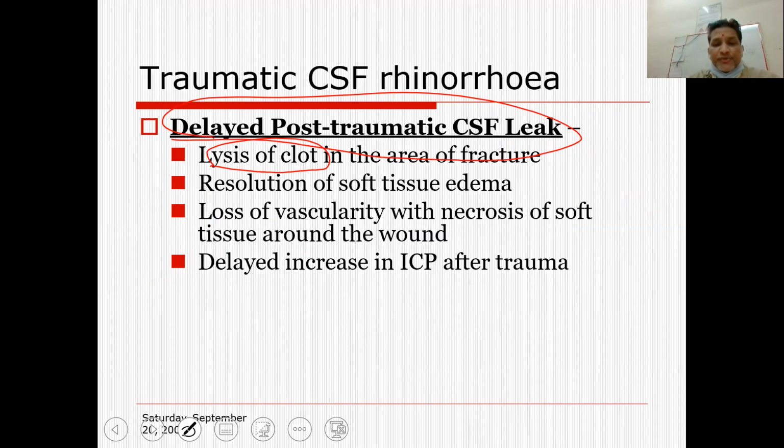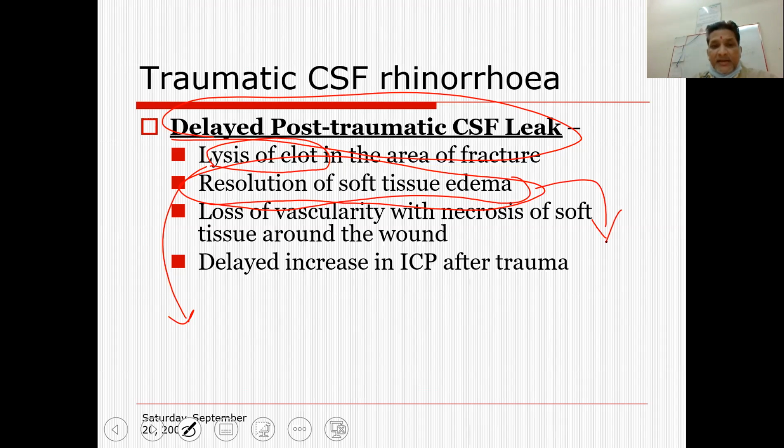Why is there a delayed post-traumatic CSF leak? Because of the clot which is blocking the leak in these patients. The clot undergoes lysis, and again the reopening of this fistulous tract will be there, which leads to a delayed post-traumatic CSF leak. Apart from that, the soft tissue and brain matrix edema, when it subsides, opens up the fistulous tract, which can also lead to a delayed presentation of a CSF leak in case of a trauma.